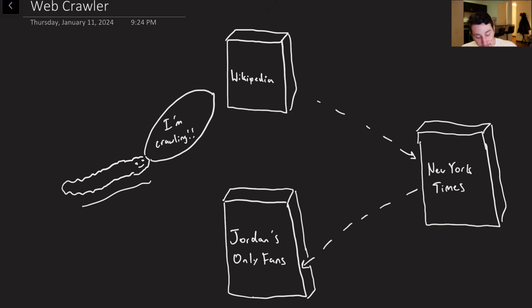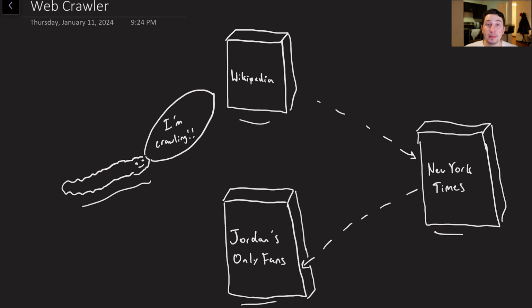One example, if we're just looking right here, is let's say I start out with Wikipedia. Wikipedia might have a link on it that leads me over to the New York Times, and the New York Times might have a link on it that leads me over to my own OnlyFans. That would be tragic. Let's hope that never happens. So, assuming that we know all of these things, we can go ahead and crawl from site to site. They should all be linked together, right? At least at some point.